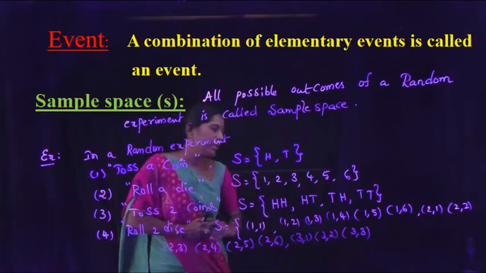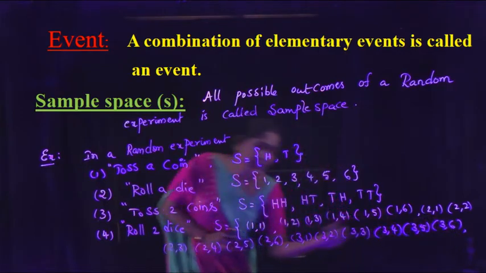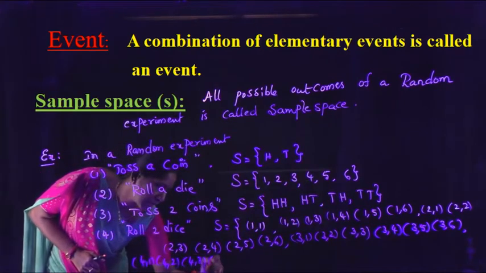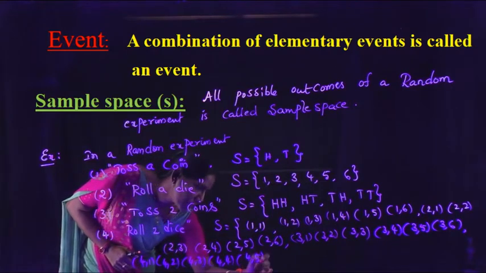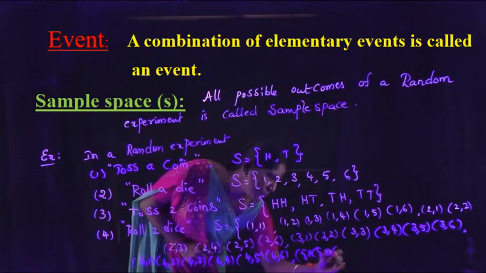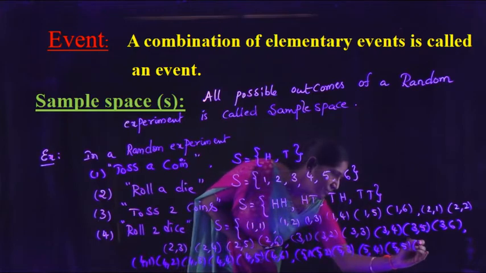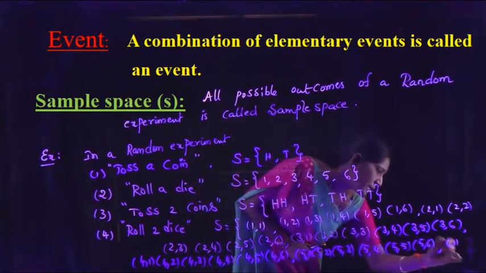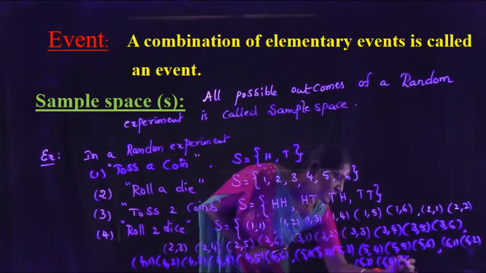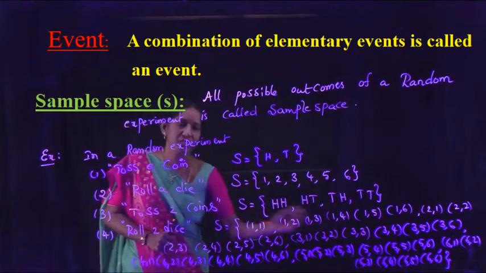3), (3,4), (3,5), (3,6), (4,1), (4,2), (4,3), (4,4), (4,5), (4,6) and (5,1), (5,2), (5,3), (5,4), (5,5), (5,6), (6,1), (6,2), (6,3), (6,4), (6,5), (6,6). So if we roll 2 dice, the sample space S is this one.